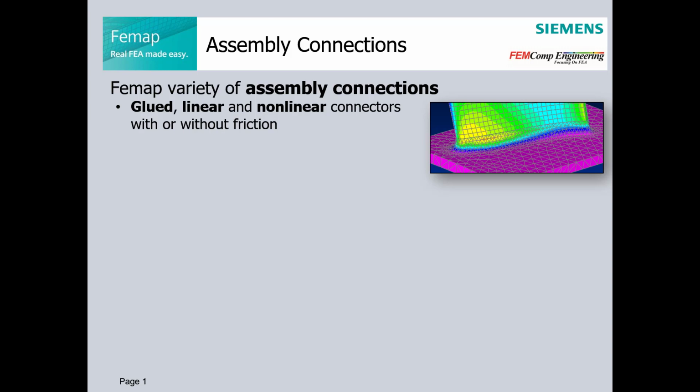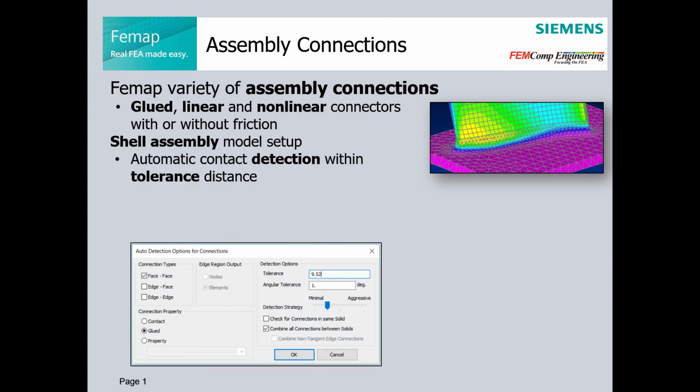In case of shell plate assemblies, and use of automatic detection methods, the potential connectors will be found with given detection tolerance with regards to plates' offset distances.